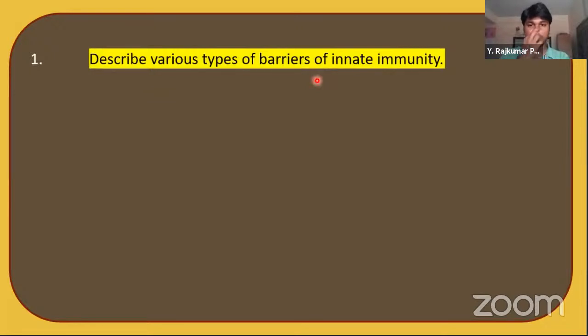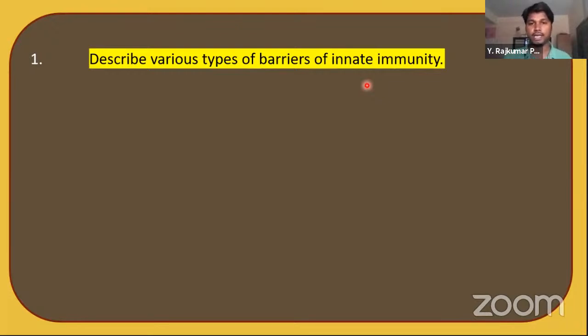Describe the various types of barriers of innate immunity. This is for 4 marks. So far we have learned the 2 marks questions, 8 questions we completed. Now let's see some of the 4 marks questions. Innate immunity means the immunity which is there in the body from birth.